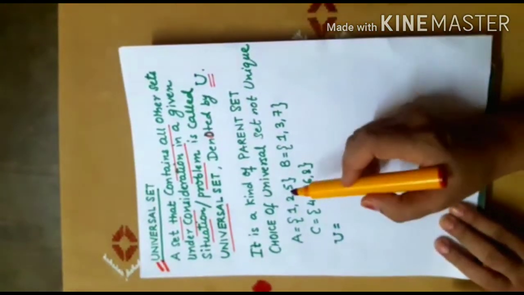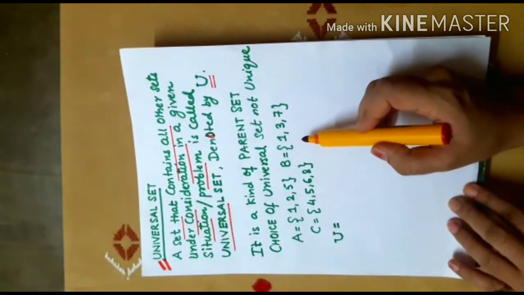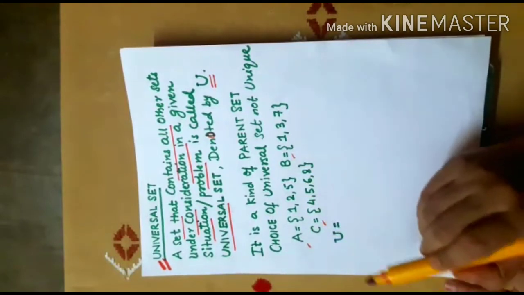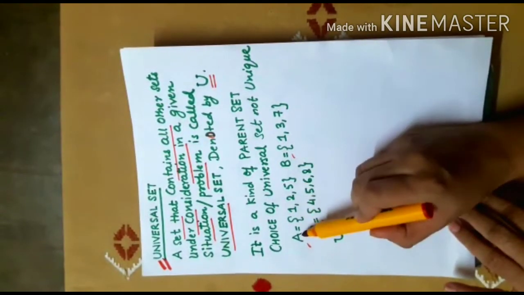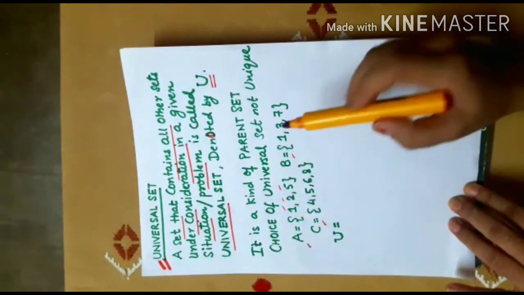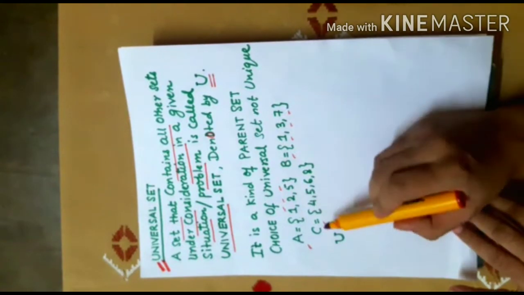Look here. Suppose in a given situation, I'm dealing with three sets A, B, C. In set A, there are three elements 1, 2, 5. Elements in the set B are 1, 3, 7.